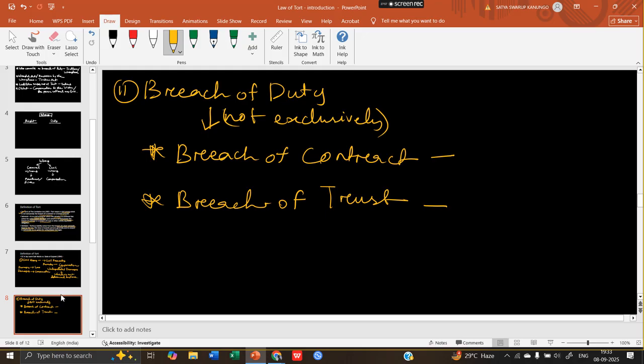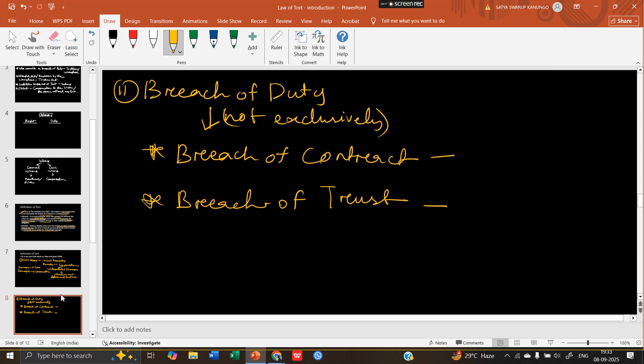So when does breach of contract happen? When any of the parties fails to perform the contract, then breach of contract happens. And why is breach of contract not included in the definition of law of tort? Because for breach of contract there are other provisions.